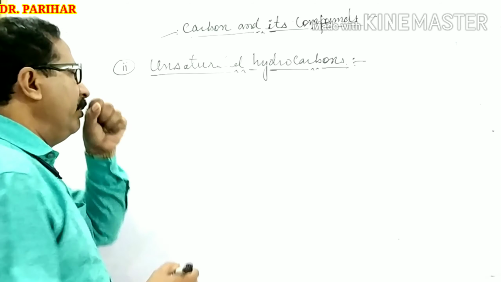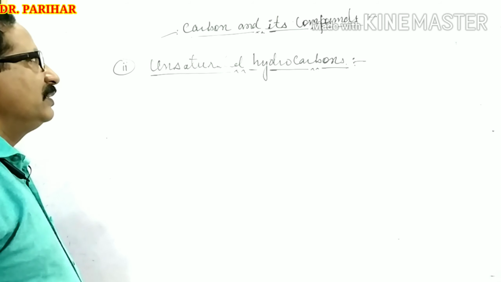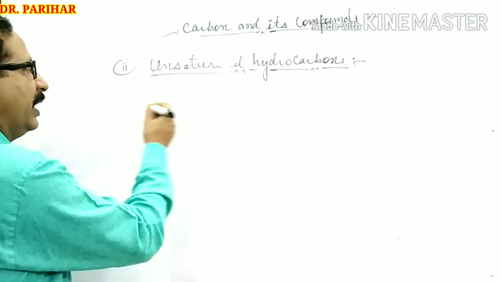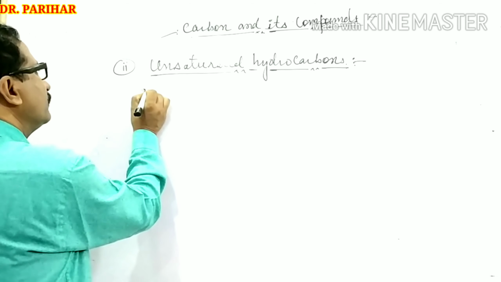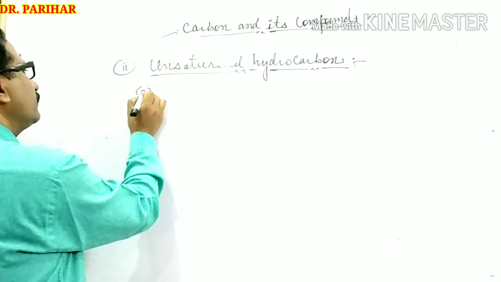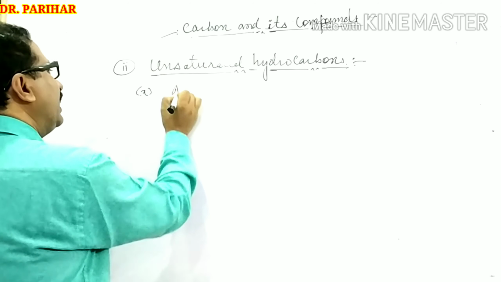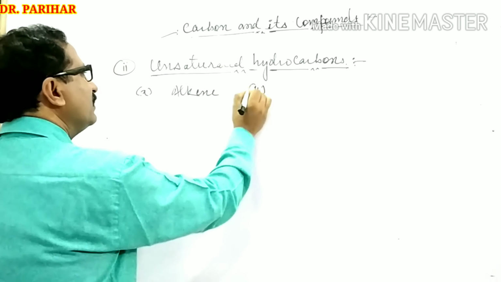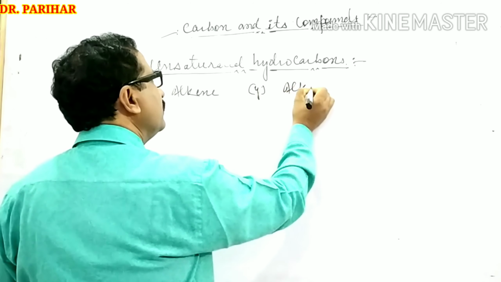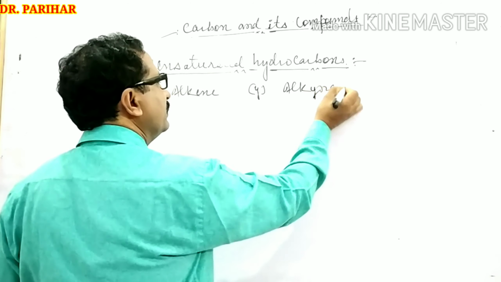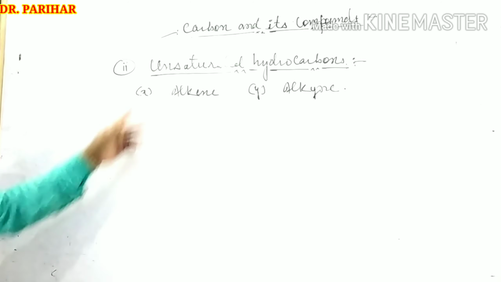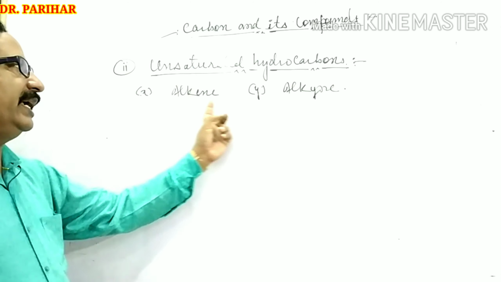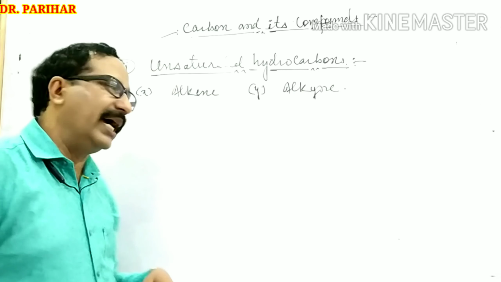Means, hydrocarbons that have double or triple bonds are known as unsaturated hydrocarbons. Such hydrocarbons are further divided into 2 parts: first, alkene, and the other part is alkyne. So unsaturated hydrocarbons are divided into alkene and alkyne.